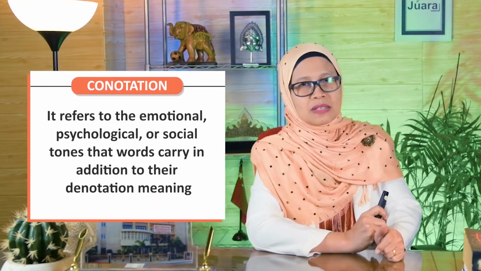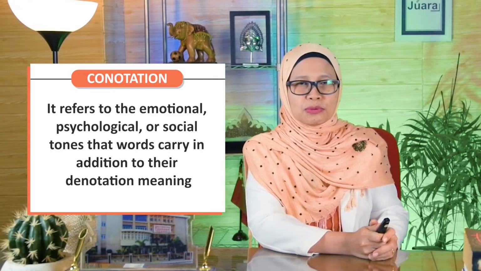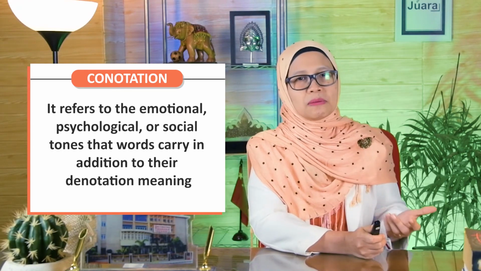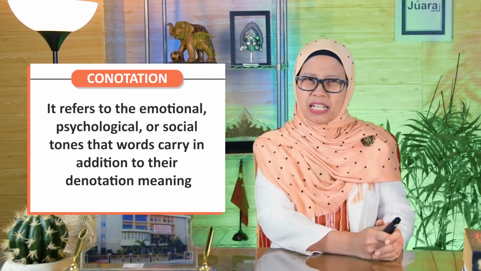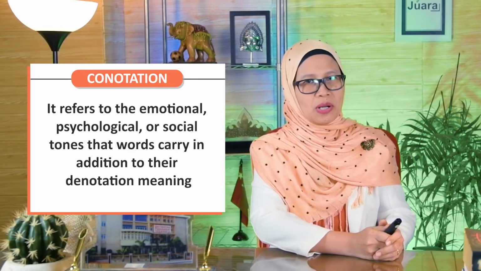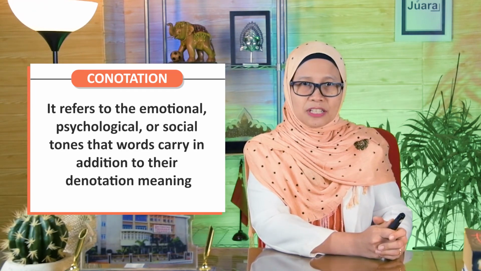So this is the last one, connotation. Some people like to produce connotative words to say something that is not literally stated. So people have to find what is actually the meaning behind the screen. So this is what we call connotation. You can see on this, what is that definition?